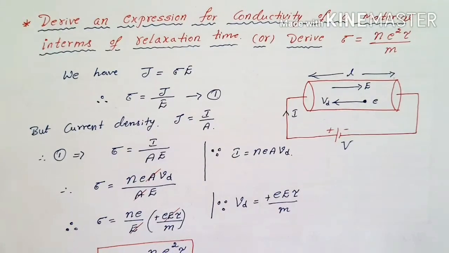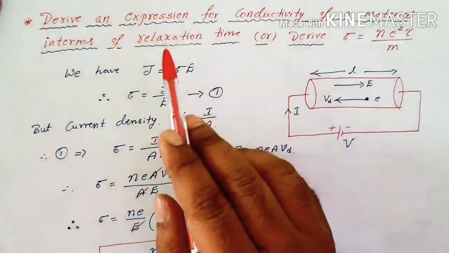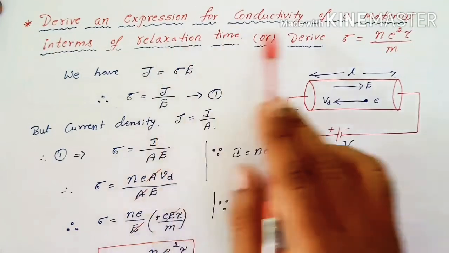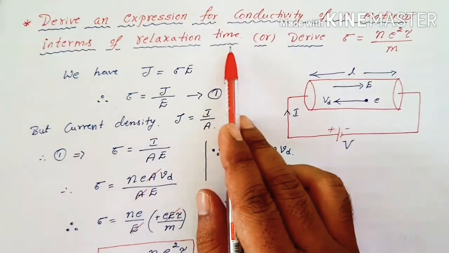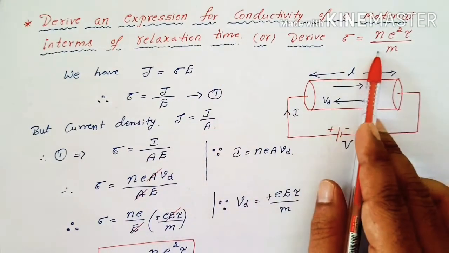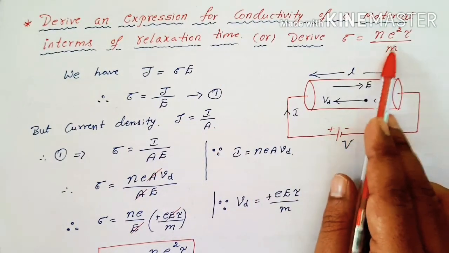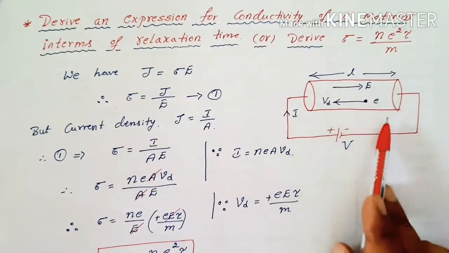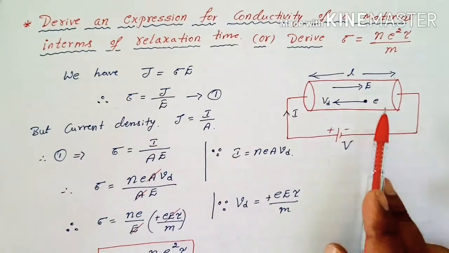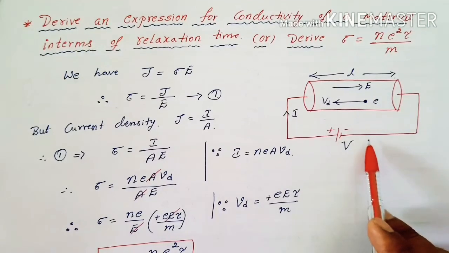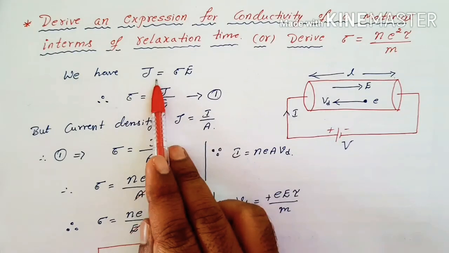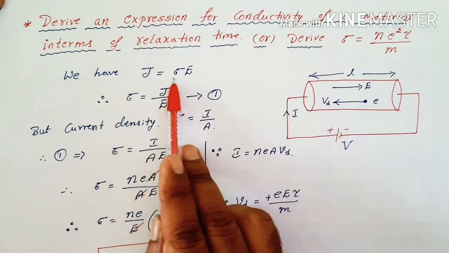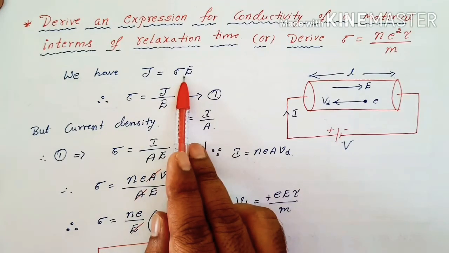The next derivation: derive an expression for conductivity of a material in terms of relaxation time. We have to derive this: sigma is equal to Ne square tau by m. Again consider the same diagram, and you have to write the explanation for this, just write it in your own words. And from the last derivation we got the relation between current density and the conductivity, J is equal to sigma E, we know this.